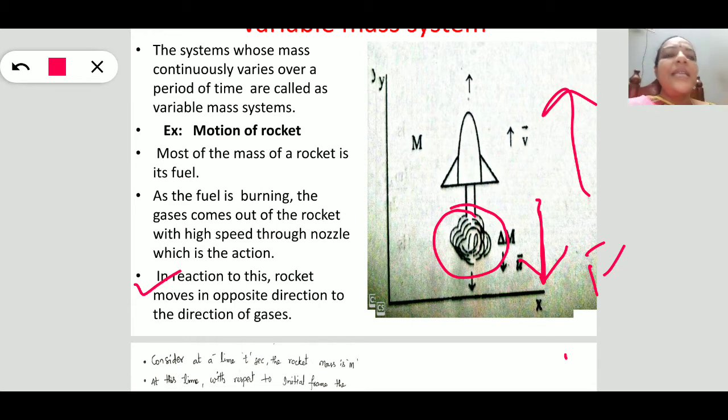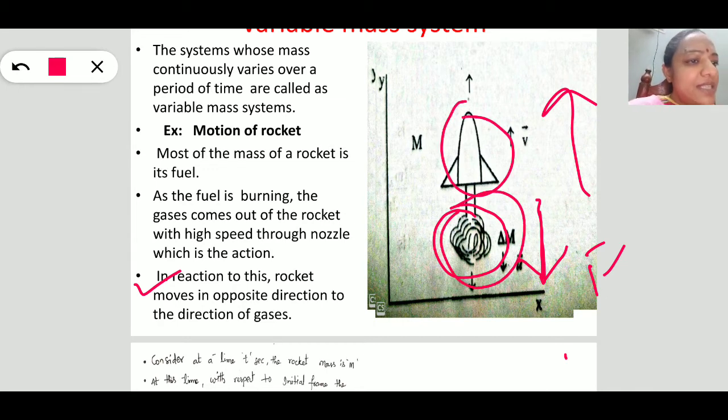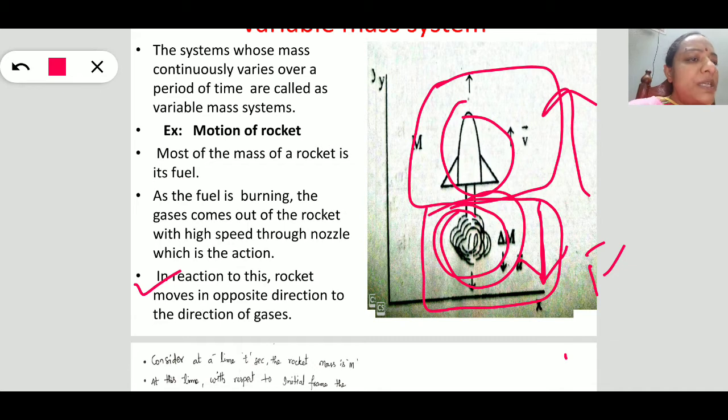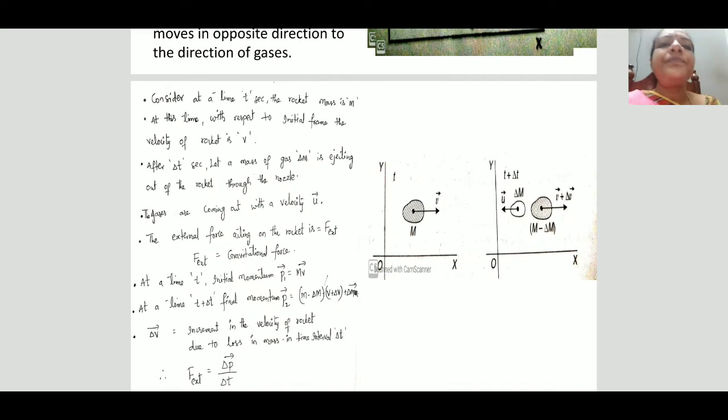So let us calculate here, as there are two bodies, the rocket in the upward direction and the gases. What is the total momentum of the rocket system, and what is the total momentum of the gas system? What is the external force acting upon this system? We just use Newton's second law to derive the equation, but we have to modify that equation a little. So for that purpose, let us see again now.